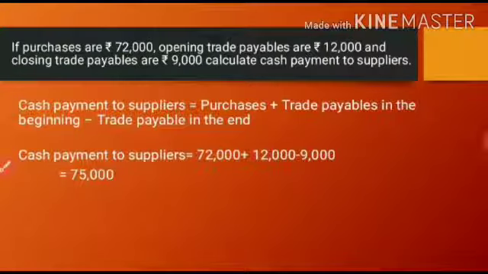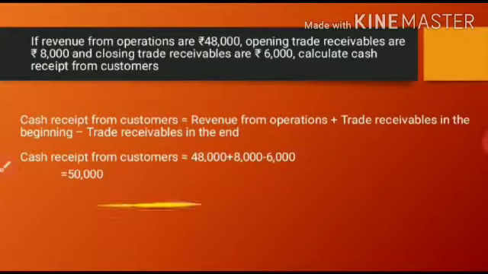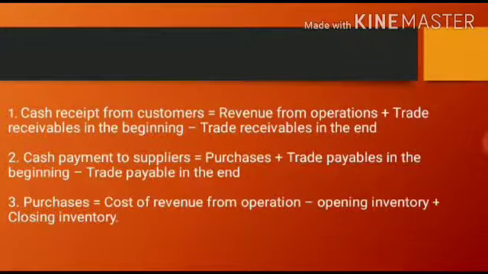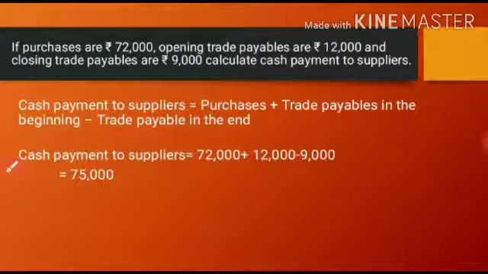Now next they had given, if purchases are 72,000, opening trade payable are 12,000 and closing trade payables are 9,000, calculate cash payment to suppliers. Now I have specified here the second one, to calculate cash payment to suppliers. So what is the formula? Purchases plus trade payables in the beginning minus trade payables in the end. Now let us apply the same for the sum. So I have written here cash payment to suppliers is equal to purchases plus trade payables in the beginning minus trade payables in the end.